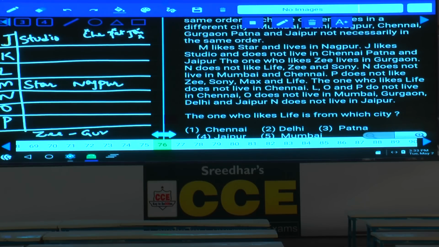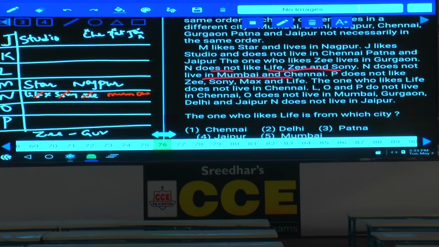And next, N does not like Life, G and Sony. N does not like Life, G and Sony. Life, Sony and G were ruled out for this person. And Star and Studio were also ruled out. So 5 were ruled out among these 7. And N does not live in Mumbai and Chennai. Now this is also ruled out.